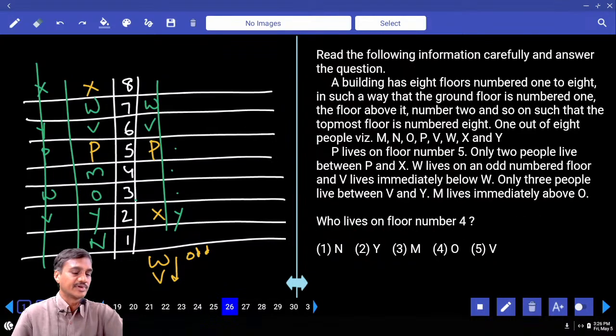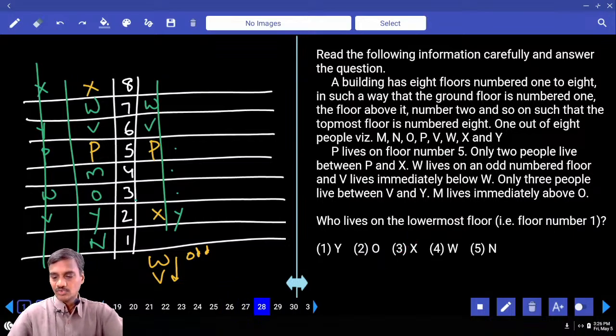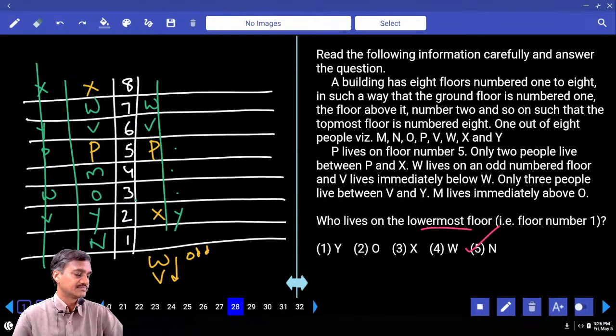And who lives on floor number 4? That is M, choice 3, 26. Who lives exactly between P and X? In between P and X, W and V. V and W, choice 2, question number 27. And who lives on the lowermost floor? N, that is choice 5, question number 28.